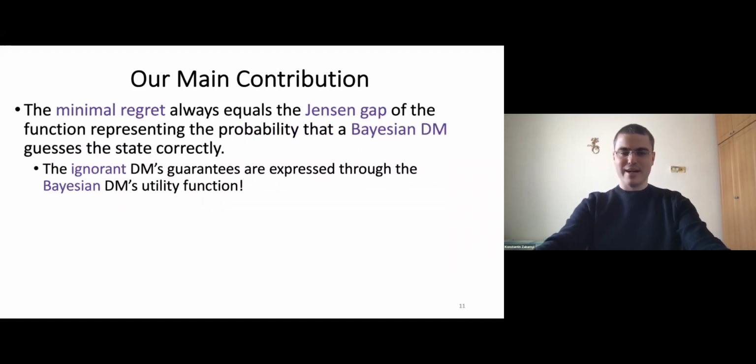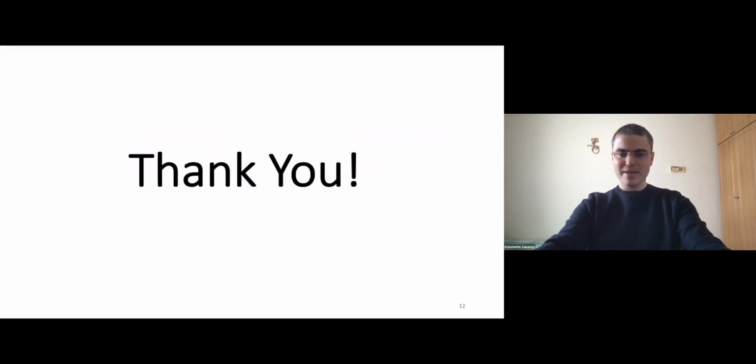Our second main result is the characterization of the minimal regret for any number of agents. We proved the minimal regret is just the Jensen gap of the probability that a Bayesian decision maker guesses the state correctly, where the Jensen gap is just the maximum possible difference between the two sides in Jensen's inequality. This result is a bit surprising because it expresses the guarantees of the ignorant decision maker in terms of the utility of the Bayesian decision maker. Thank you very much for your attention.